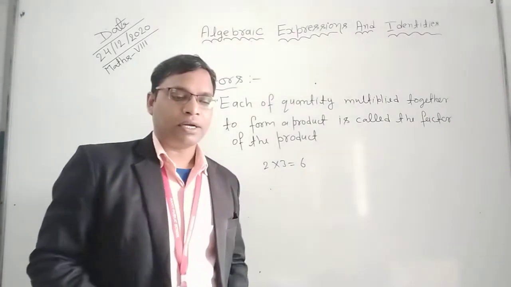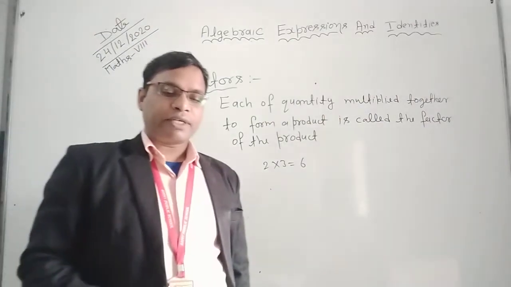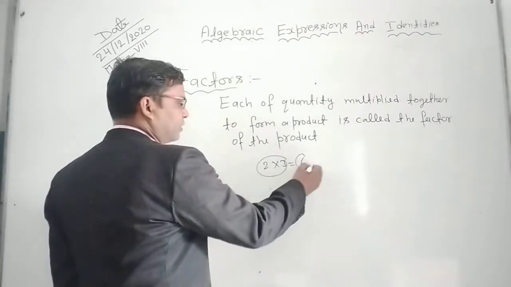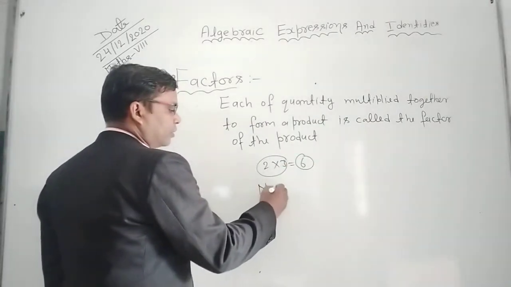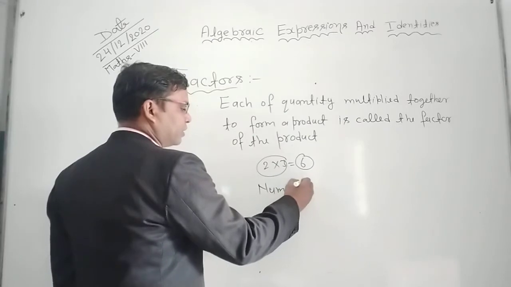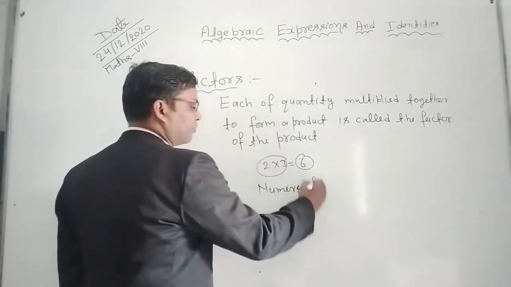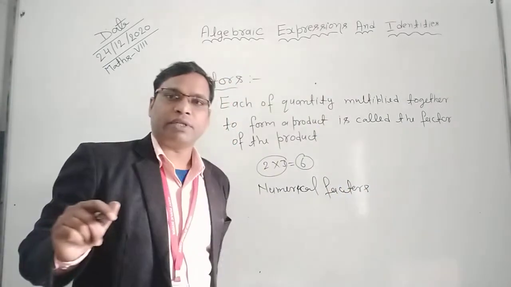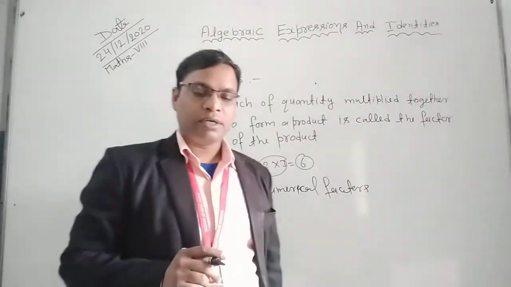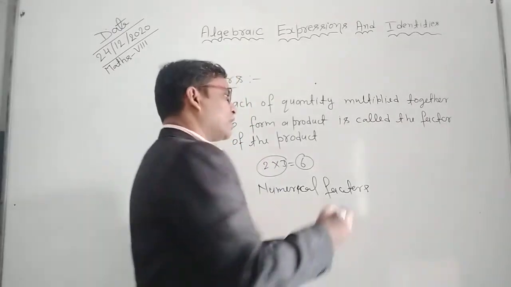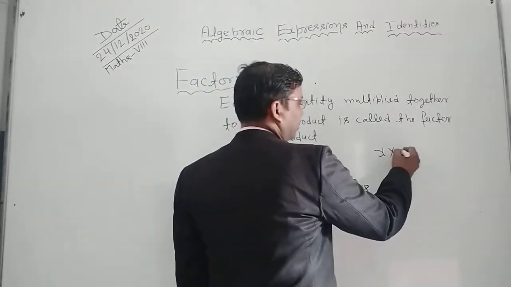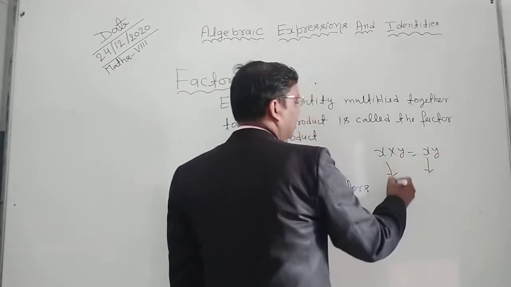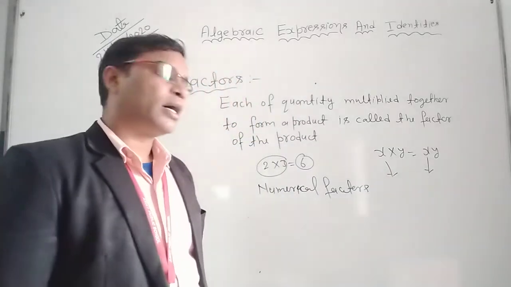Is this clear? Now a constant factor is called a numerical factor. If the factors are variables, or you can say literals, like x into y, you can see xy, these factors are called literal factors or variable factors.